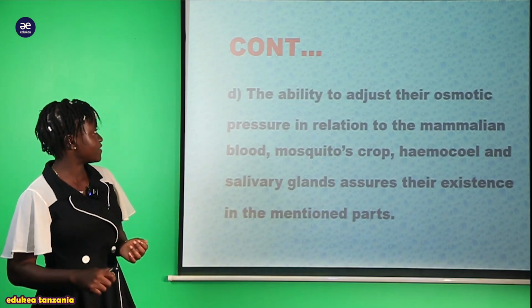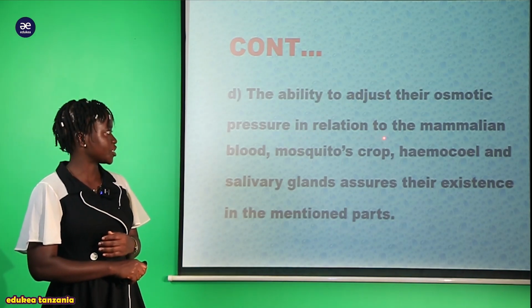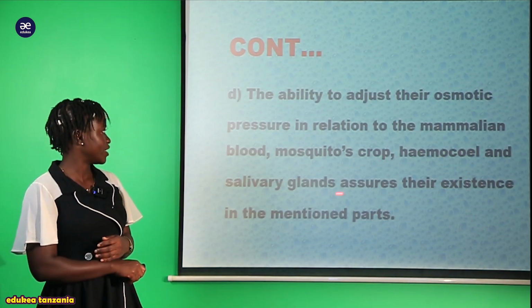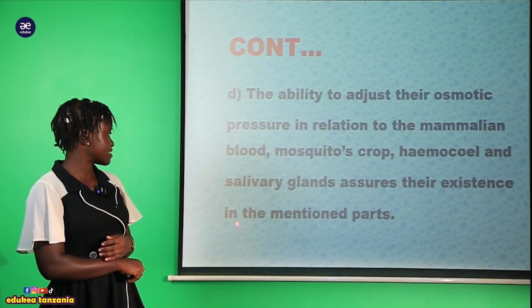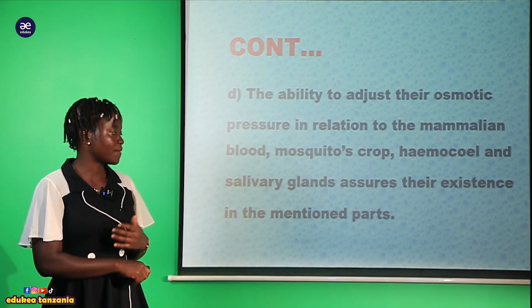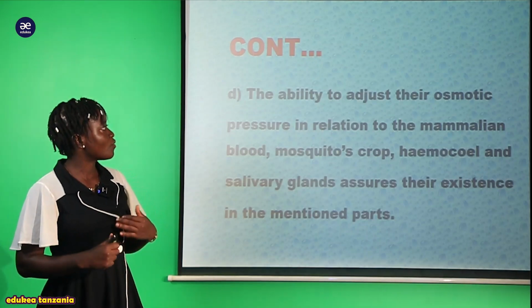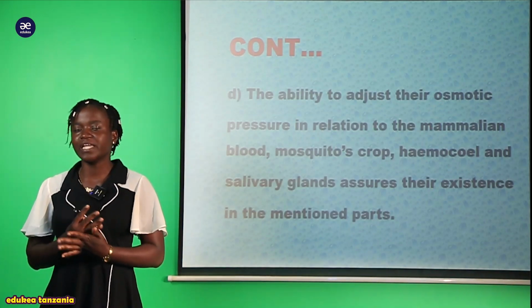And here, the ability to adjust their osmotic pressure in relation to mammalian blood, mosquito crop, hymenocele, and salivary gland ensures their existence in the mentioned part. Kwa ina maana kwamba hawa Plasmodia, kwa kuwa tu wana uwezo wa kuadjust due to different osmotic pressure.